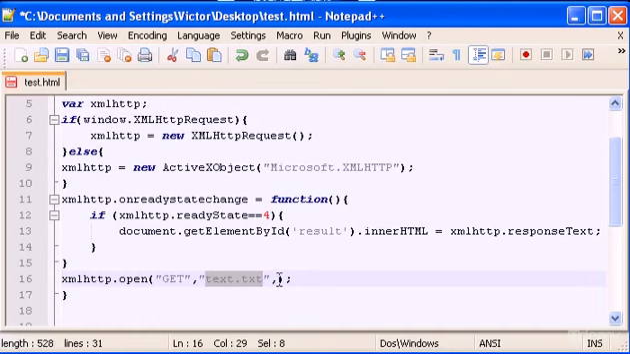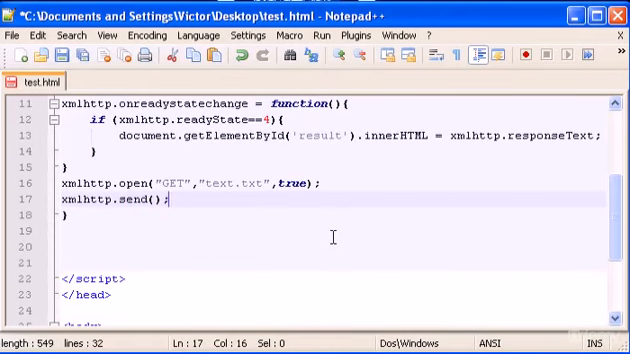The third thing you have to type is true, and this means you want an asynchronous request. If you don't want an asynchronous request, you type false. Obviously, we normally want asynchronous, because it's better for you and your web page, so we normally type true. Another thing that we are still missing is XML HTTP dot send, another method, of course. This will send the request.